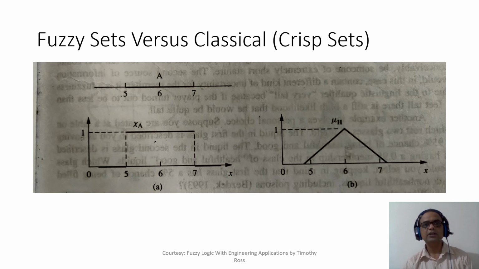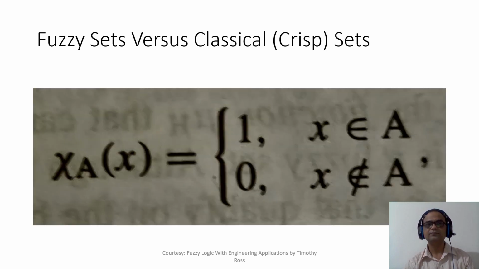I hope you have understood that in case of crisp sets, it is a binary kind of thing, whereas here it is ranging from 0 to 1, right? So that's what I just explained. This chi is a membership function. So the membership value of a certain element x in the universe for this set A is 1 or 0. If that element is part of the set, we will give full membership.